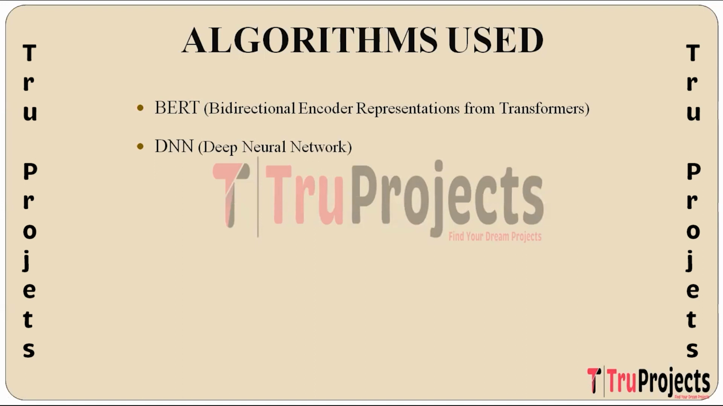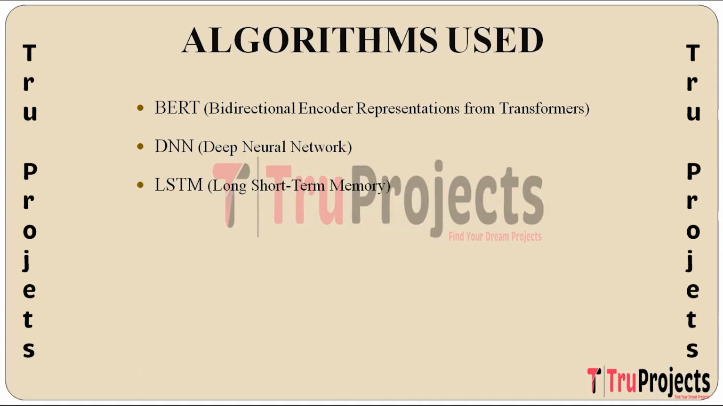The next algorithm built is DNN, that is Deep Neural Network. So, DNNs consist of multiple layers of interconnected nodes, each layer learning progressively more complex representations. They are versatile and applicable to various tasks, including classification. In this project, a DNN is employed for its ability to capture intricate patterns in hate speech data.